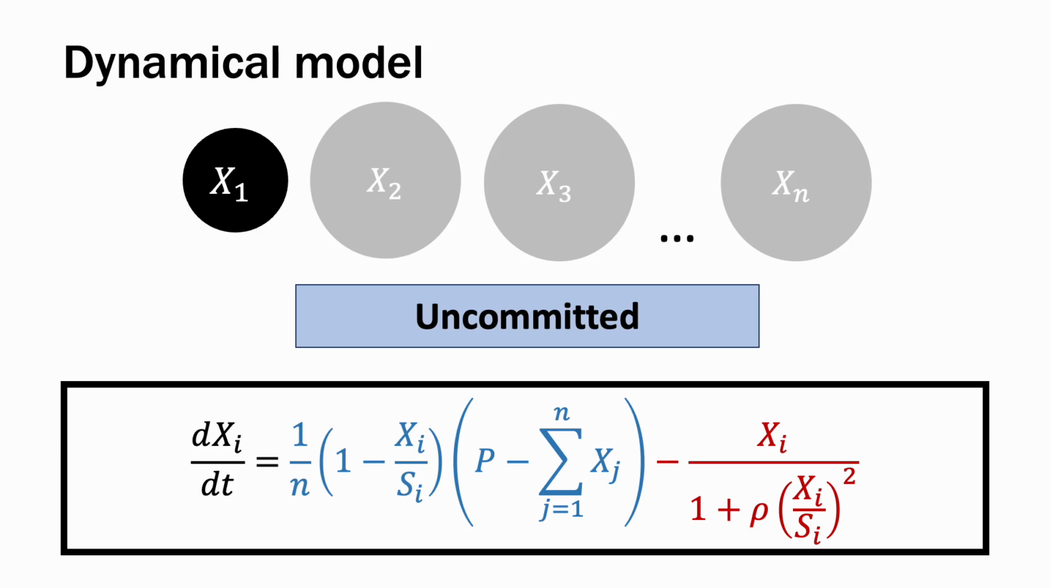So we have a recruitment term in blue, where the probability of entering a shelter depends on the number of options, how crowded the shelter is, and the number of uncommitted individuals. And then we have a leaving term in red, and what's important here is that the rate of leaving a shelter is determined by the density of cockroaches under the shelter. And so we have our SI as the shelter size, and so XI over SI is our density term, meaning that the more cockroaches are under a shelter, the less likely the cockroaches are to leave.